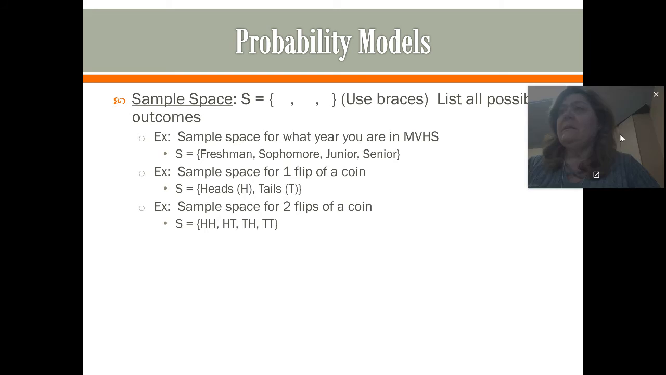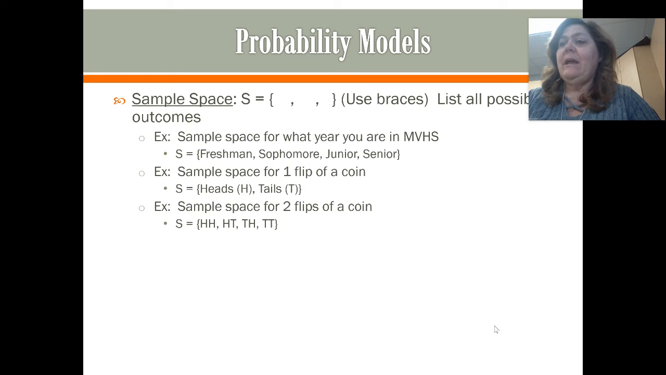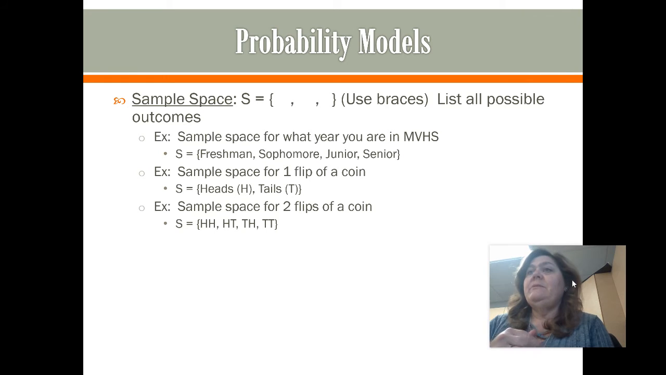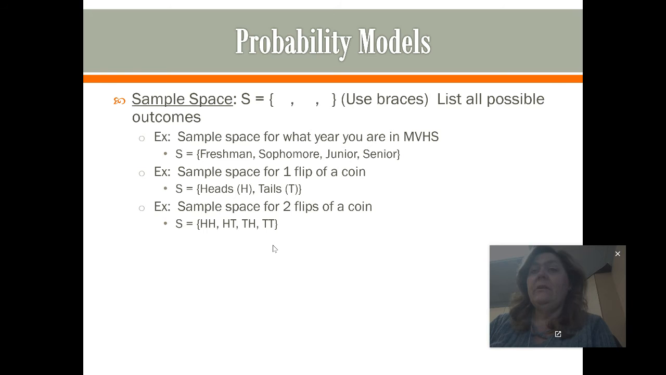Probability models. I guess I've lost my timer here, so we'll have to see what happens. Write your sample space using braces and then commas between the items. So for example, at MVHS, our sample space would be freshman, sophomore, junior, senior. See how it's written here. Sample space for a flip of the coin: heads, comma, tails, and we oftentimes abbreviate that in probability with H and T. So your sample space for 2 flips of a coin would be HH, HT, TH, TT.